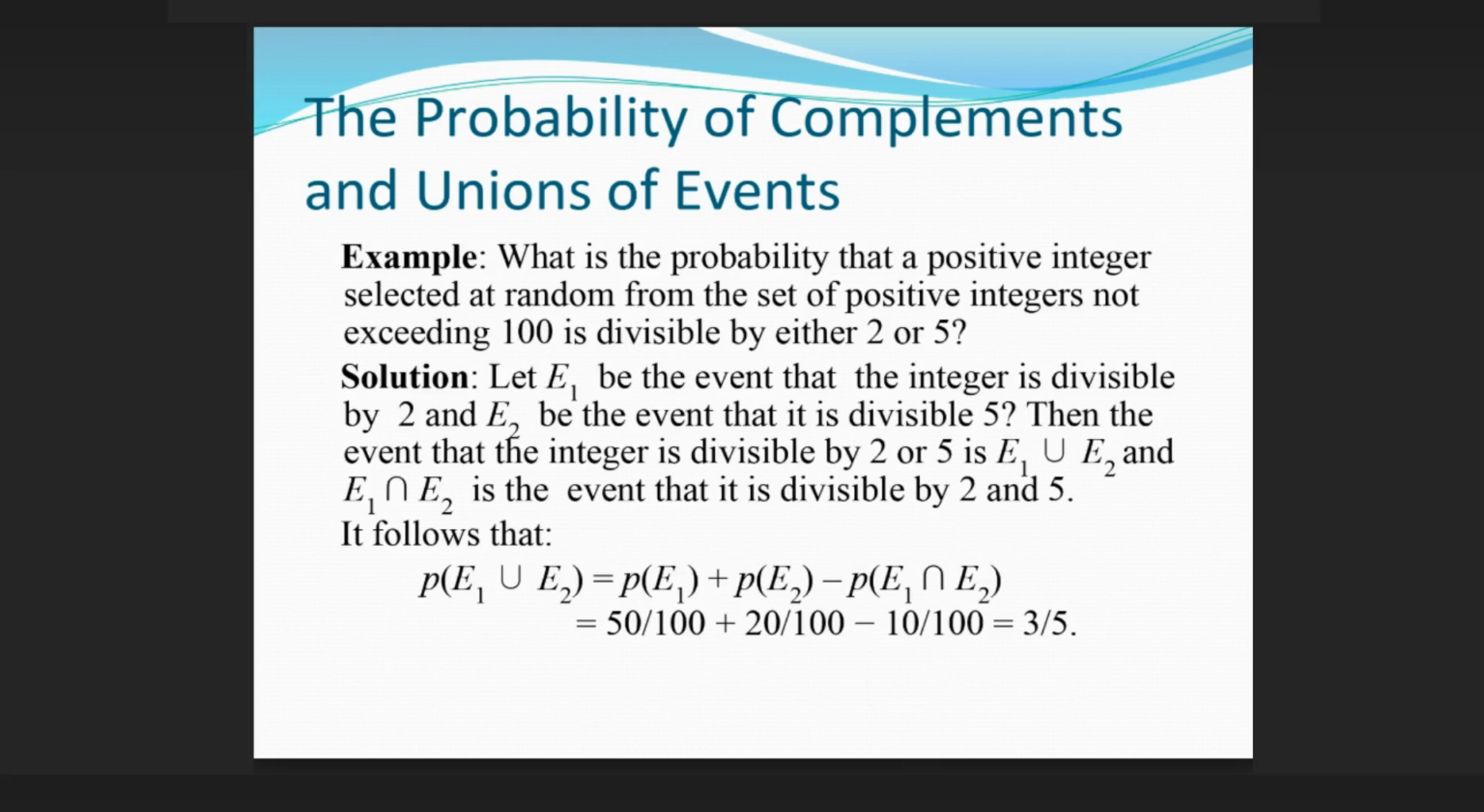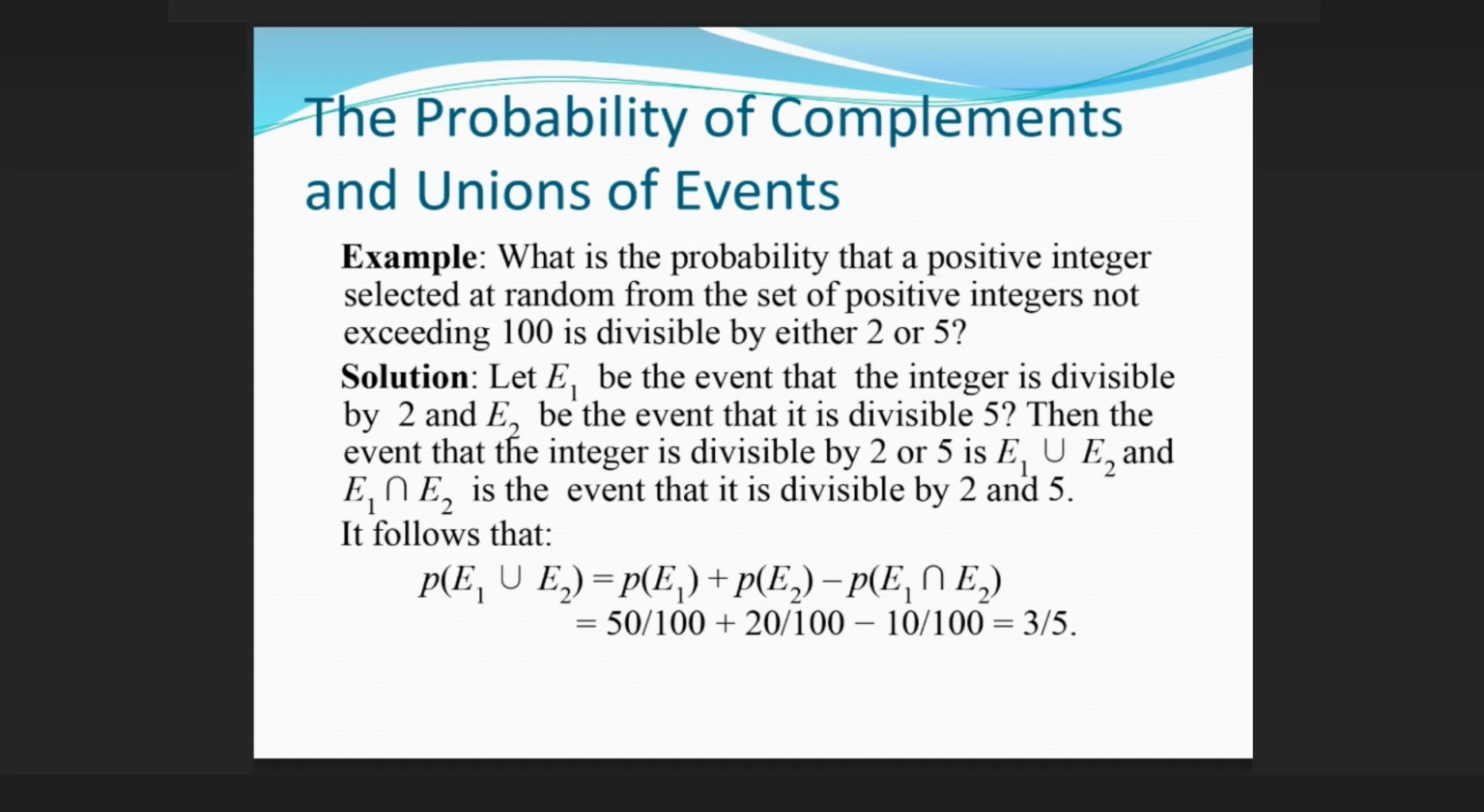Example: what is the probability that a positive integer selected at random from the set of positive integers not exceeding 100 is divisible by either 2 or 5? Solution. Let E1 be the event that the integer is divisible by 2 and E2 be the event that it is divisible by 5. Then the event that the integer is divisible by 2 or 5 is E1 ∪ E2, and E1 ∩ E2 is the event that it is divisible by 2 and 5.